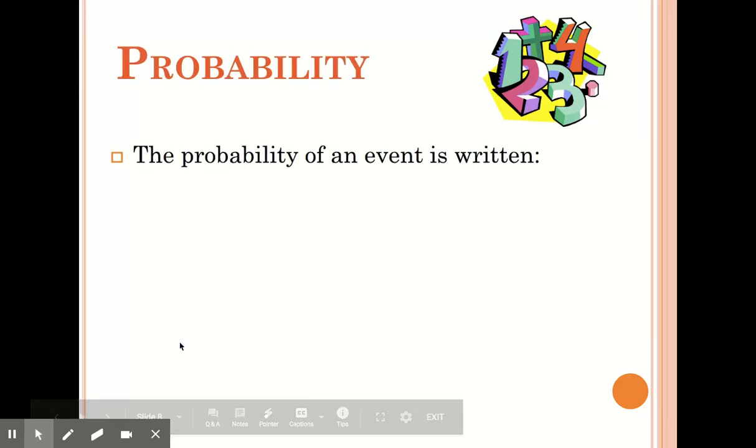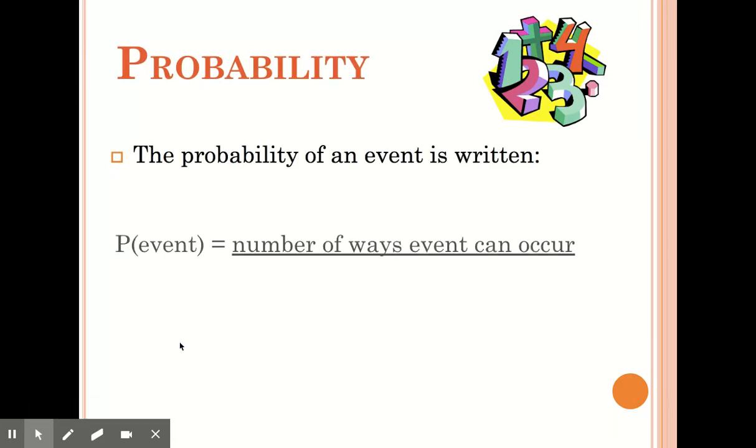The probability of an event is written as P(event). So whatever the thing is going to happen, we put that as the event. And that's equal to the number of ways an event can occur divided by the total number of outcomes.